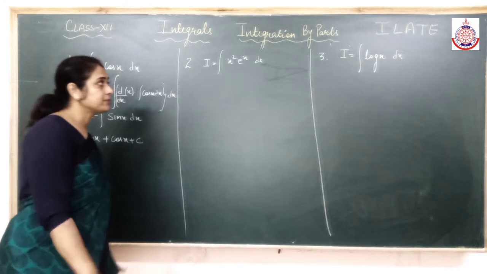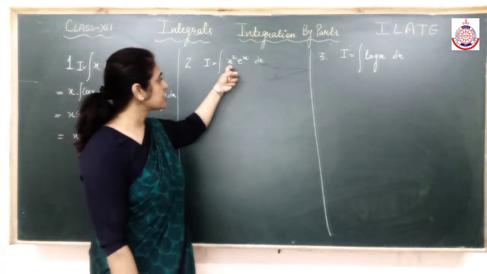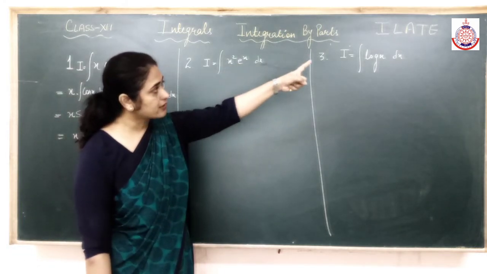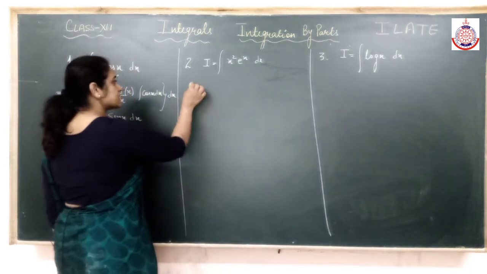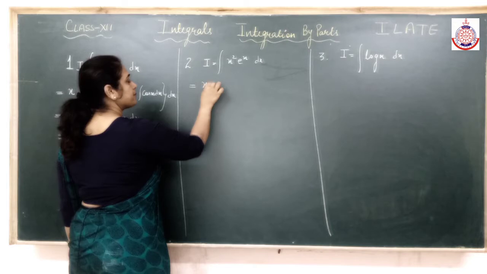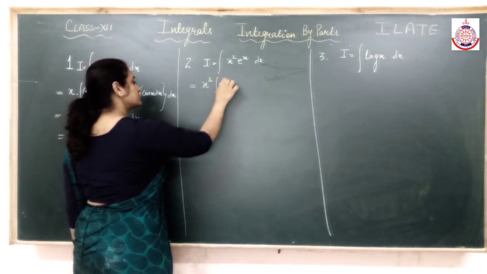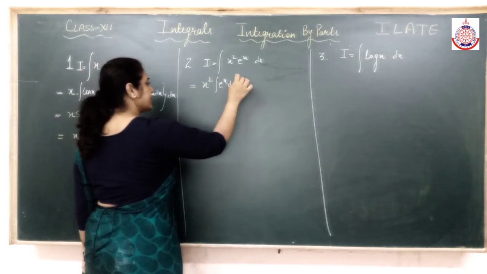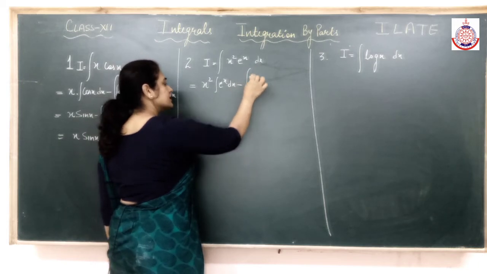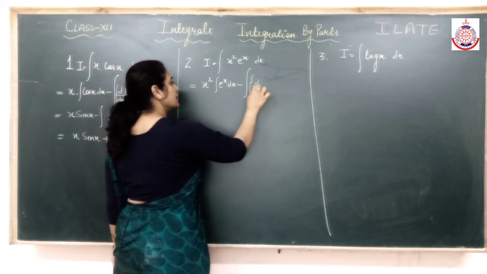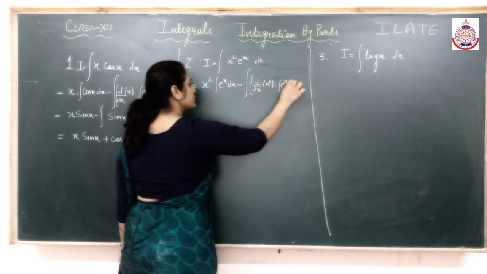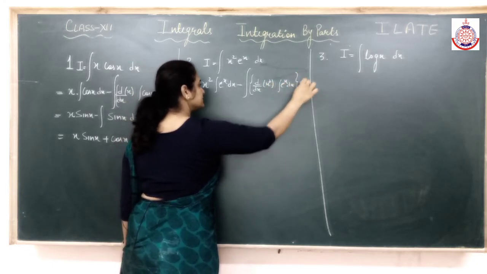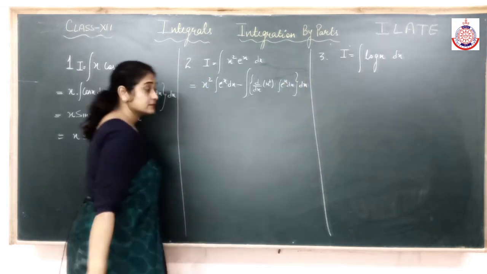Let's take the second one. It is a combination of algebraic and exponential. If I see the order, algebraic should be first, exponential should be the second one. So let's start. First function as it is, integration of second minus sign of integral, differentiation of first, integration of second. Solve.